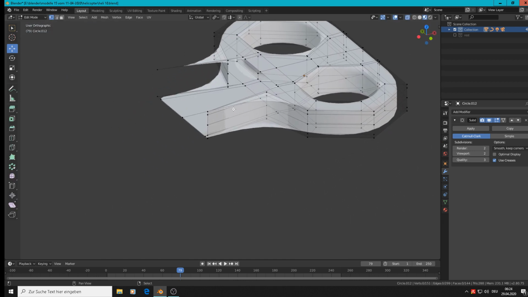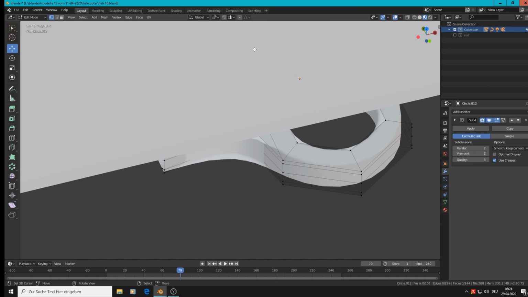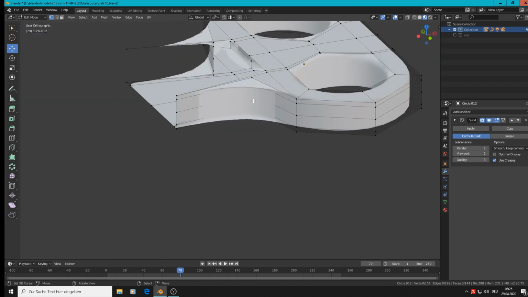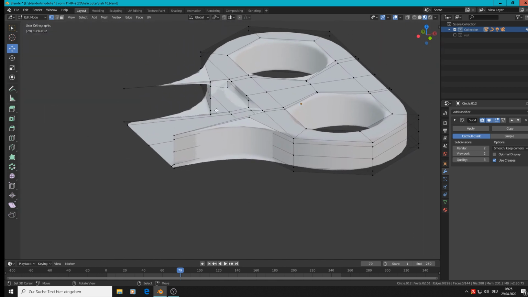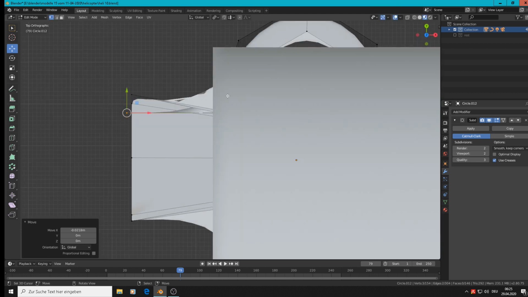I hate this stuff, really. Okay, now we must fix that whole thing there. That can be lucky. The lucky one. So, extrude and bring them till that point there. We have no other choice.